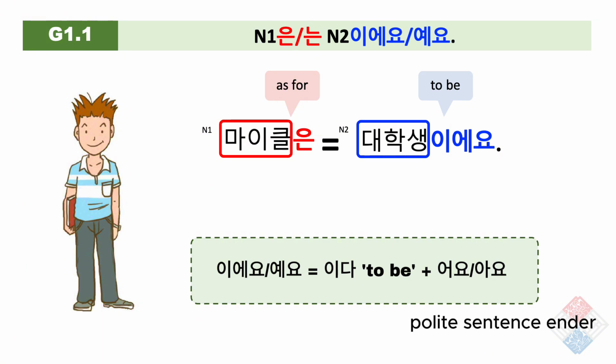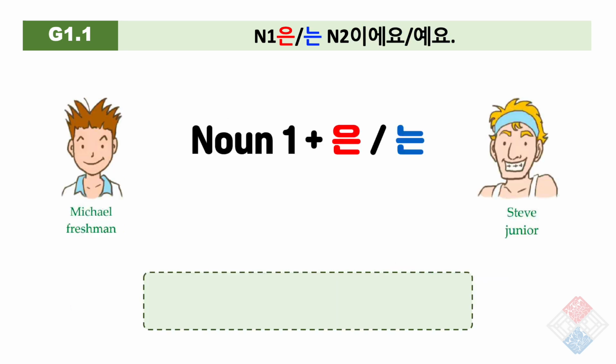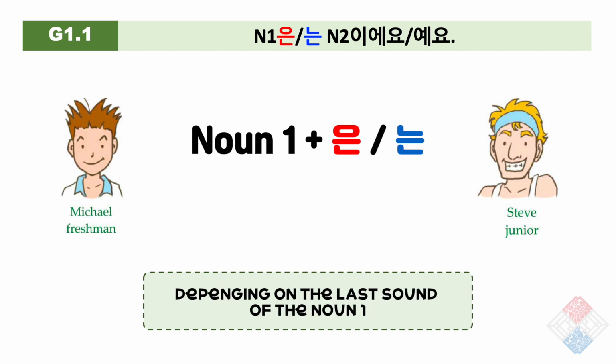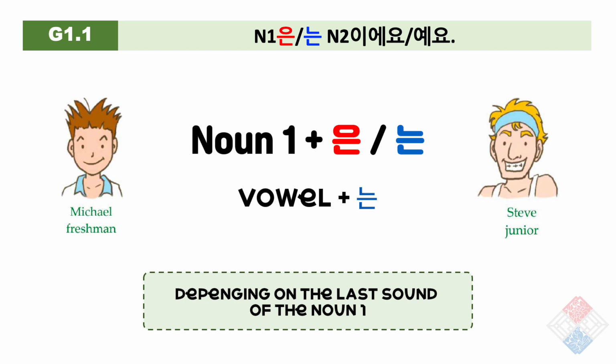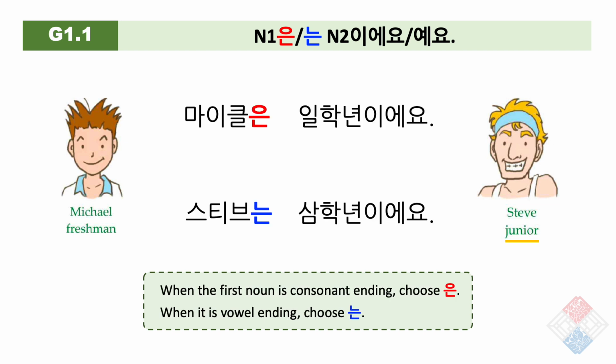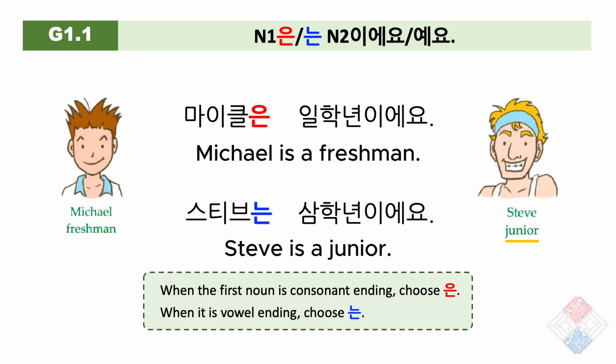어요, 아요. When you attach the topic particle 은 or 는 to the first noun, you need to choose which one to use between 은 and 는 depending on the last sound of the noun. If the noun ends in a consonant, use 은 as in 마이클은. When it ends in a vowel, use 는 as in 스티브는. 마이클은 1학년이에요. Michael is a freshman. 스티브는 3학년이에요. Steve is a junior.